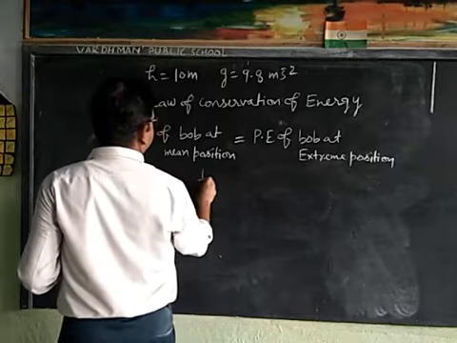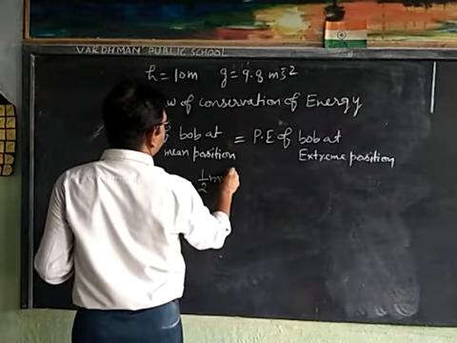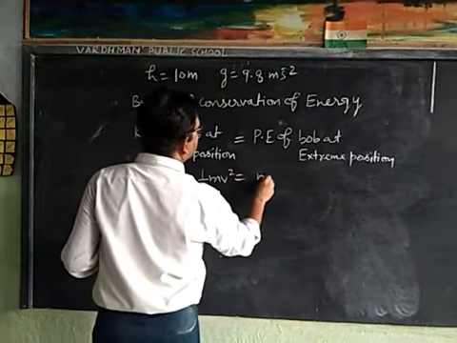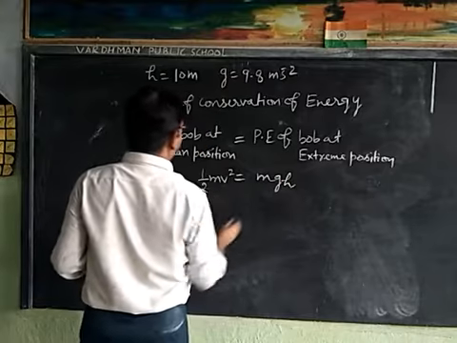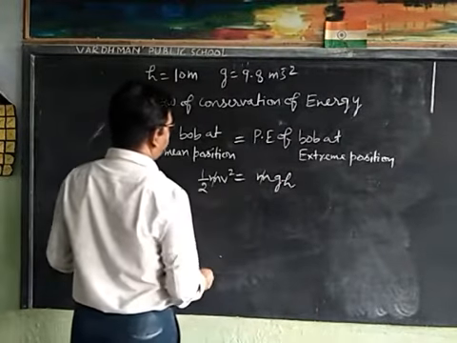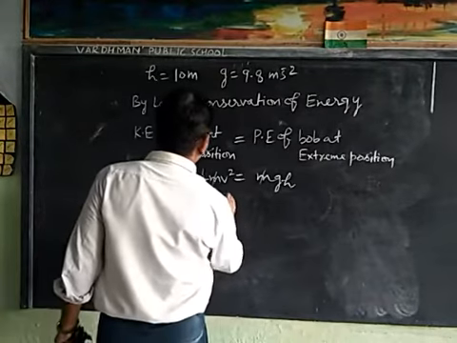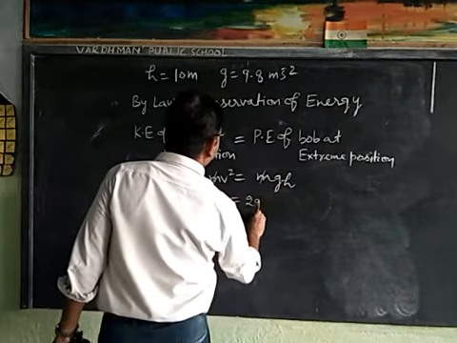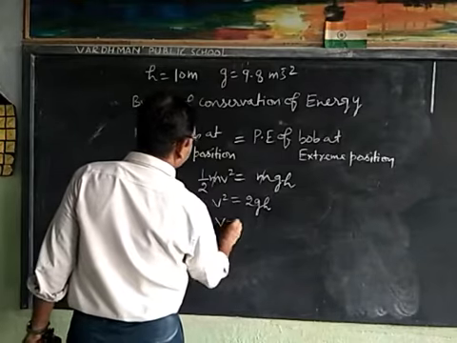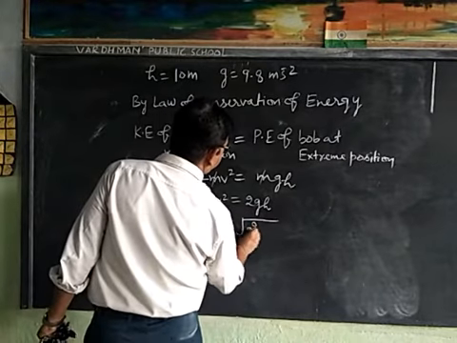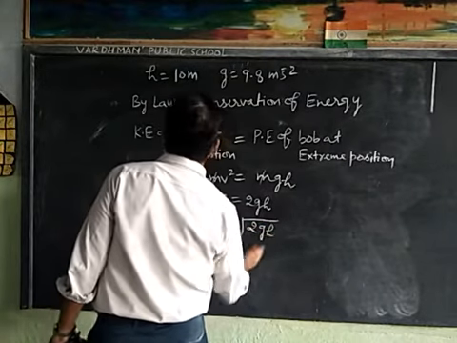Kinetic energy of the bob, (1/2)mv², is equal to potential energy of the bob, mgh. Cancel m. From this we get v² = 2gh, so v = √(2gh).